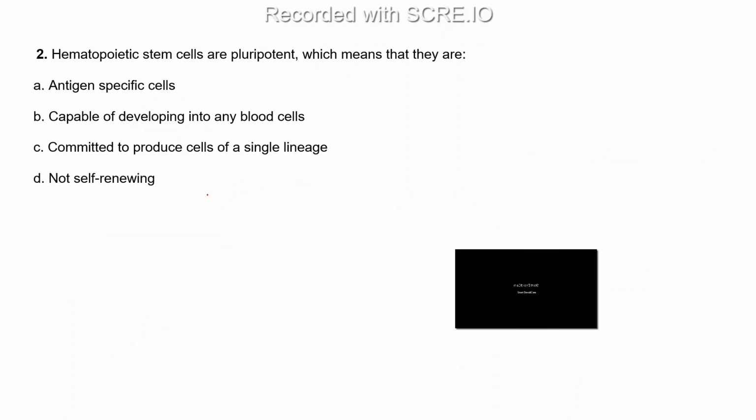So moving to the next question: hematopoietic stem cells are pluripotent, which means that they are: option A, antigen specific cells; option B, capable of developing into any blood cells; option C, committed to produce cells of a single lineage; and option D, not self renewing. So you have time, you can think.